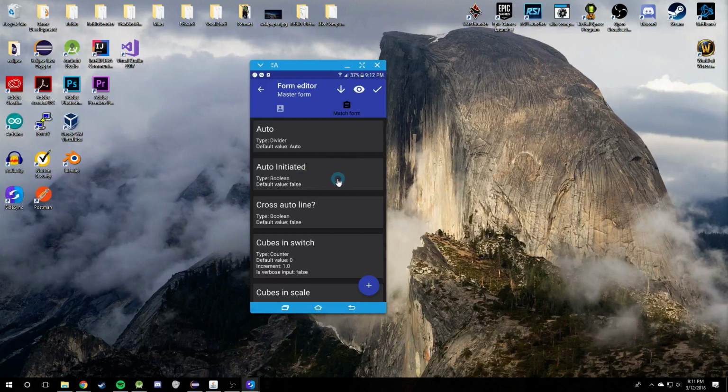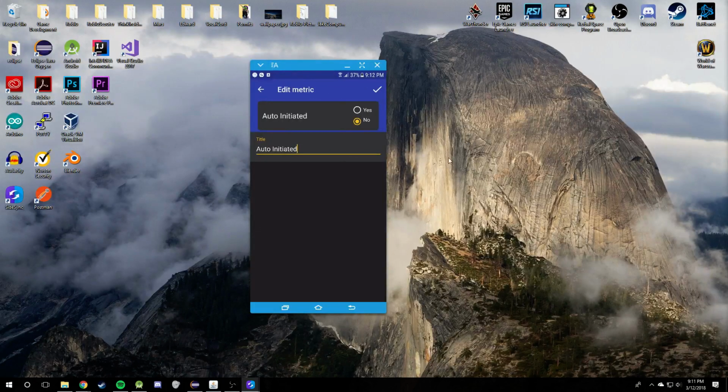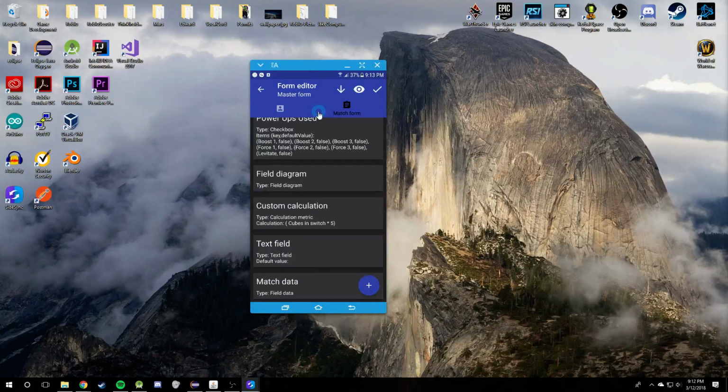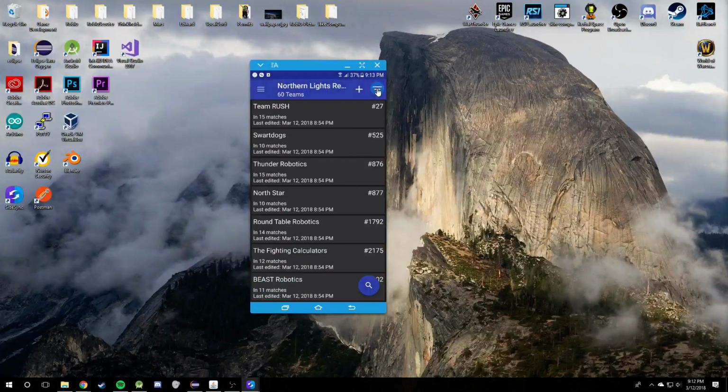So you can go ahead and hold on this metric. It's hard to do this with a mouse. Hold on this metric, swipe to the right, and you can actually change the default value. Now this will actually go through every match form and override the default value and set it to true. But if that metric is observed, it will just keep whatever value it had while it was observed. So you can change the default value for metrics, but it won't override your scouting data. So that's basically how the form works. When you're ready to go, you can go ahead and hit the check button.